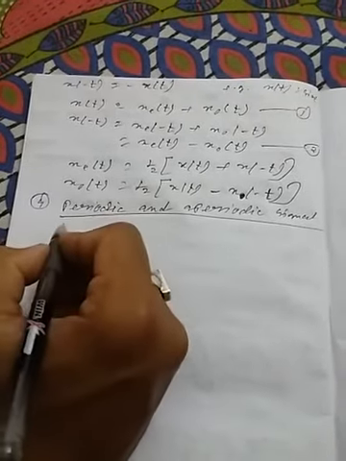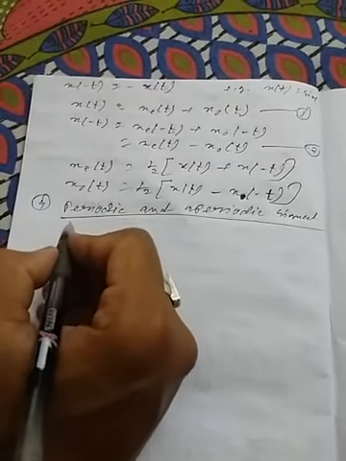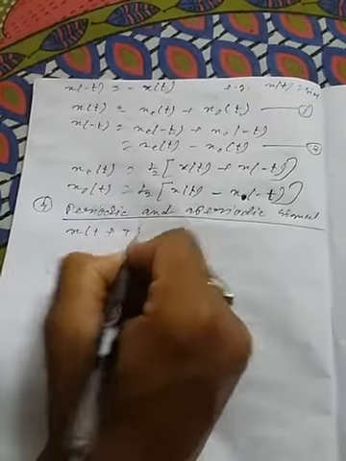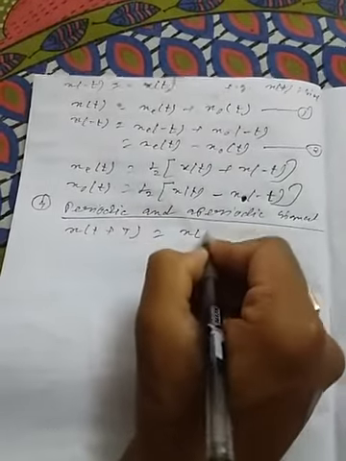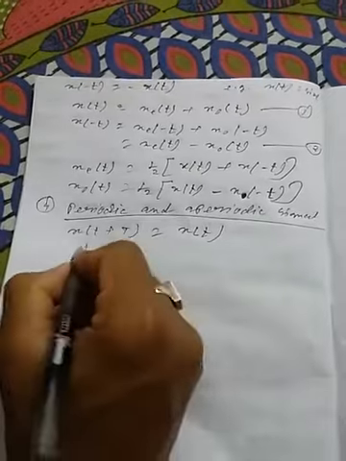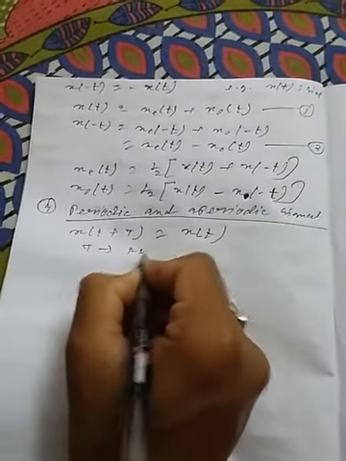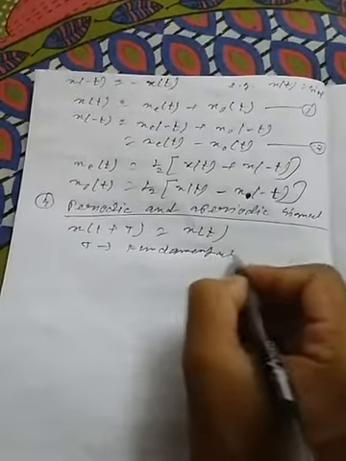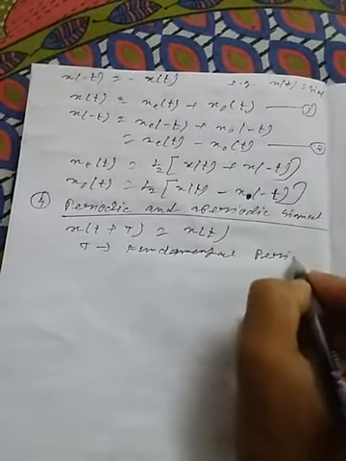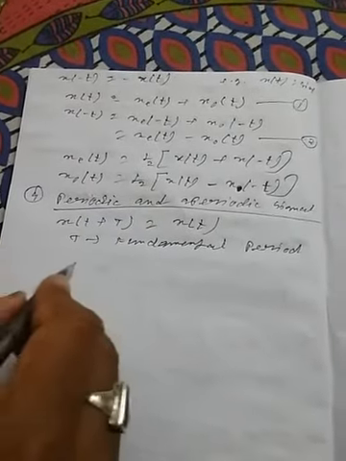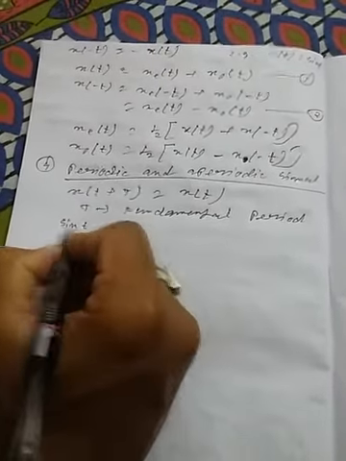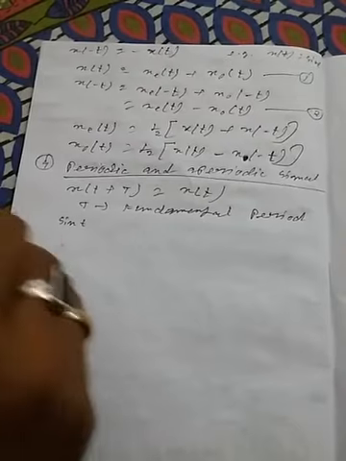Any signal x(t) is said to be a periodic signal if it satisfies this condition, x(t plus capital T) equal to x(t), where capital T is the fundamental period, right? Examples are sin t and cos t; they all are periodic signals.